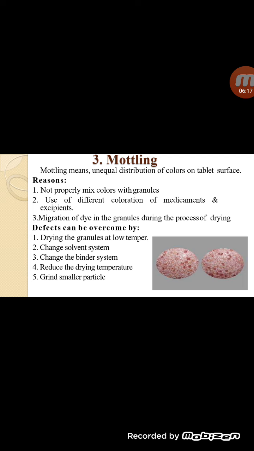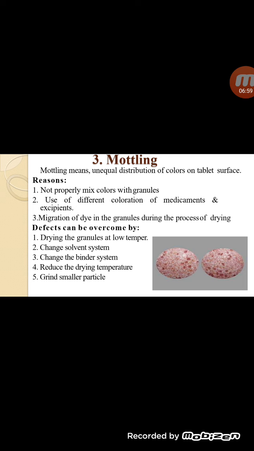Mottling means unequal distribution of color on the surface of the tablet. This mottling occurs due to improper mixing of the coloring agent with the granules, use of different coloration of medicament or drug and excipient at one time, and migration or movement of dye in the granules during the process of drying. Due to these reasons, mottling problems occur in the tablet.